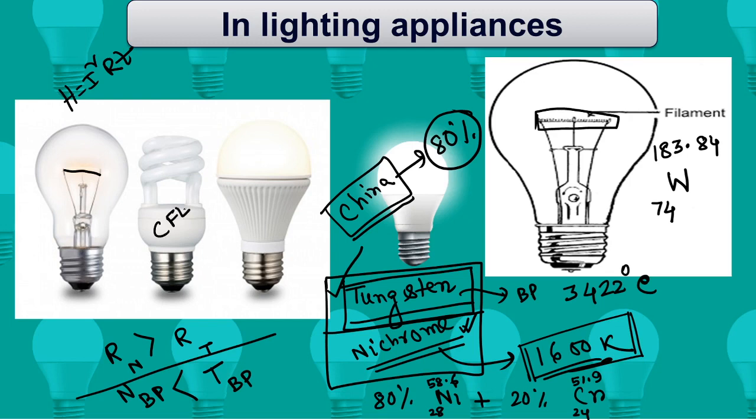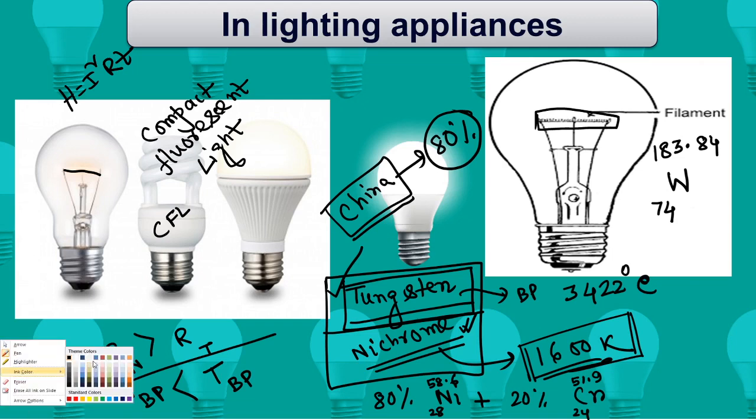You know the name? Full name is compact fluorescent light.